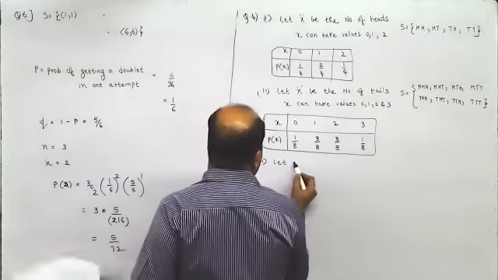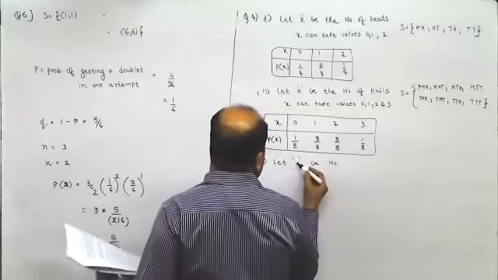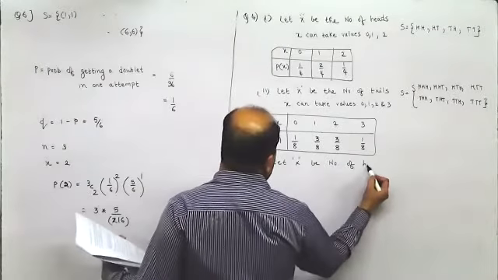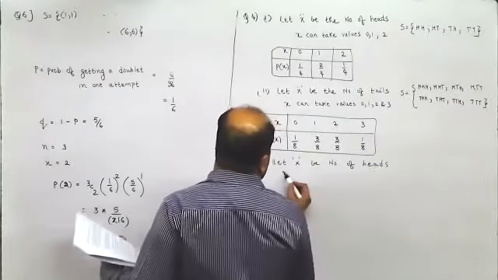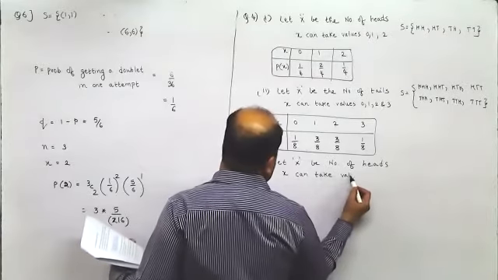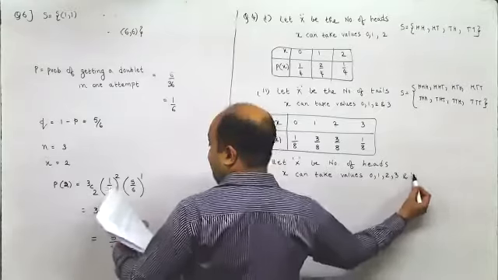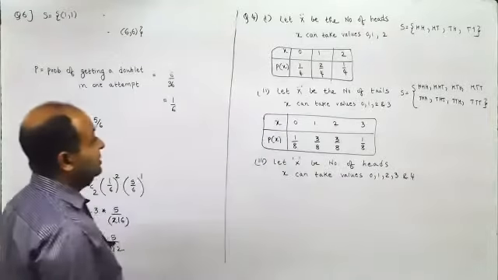Next one, let x be number of heads. X can take values 0, 1, 2, 3, and 4 when you are tossing 4 coins.